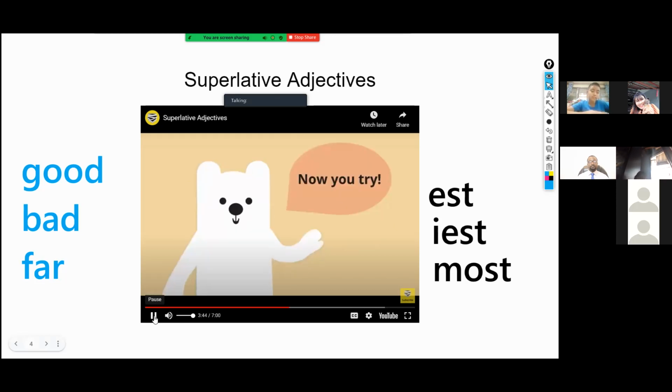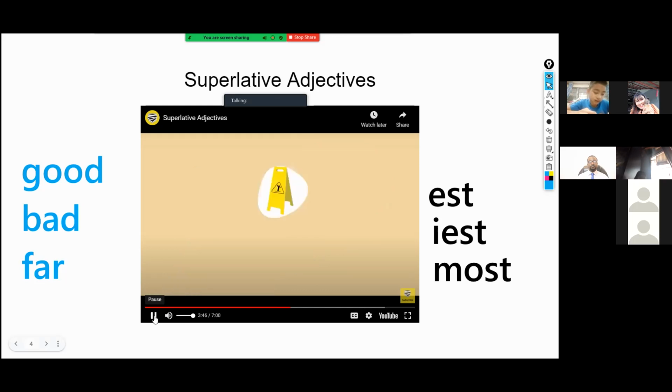Now you try. All right, so we have careful as an adjective. What does it become as a superlative, guys? Carefulest, most careful, the most careful, what do we change it to? A volunteer?